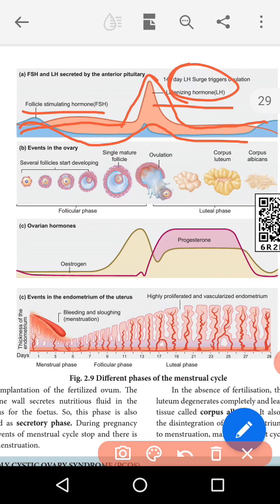Then the next diagram, when the egg is produced inside of the ovary. They have covered the three layers: primary follicle, secondary follicle and tertiary follicle. After this, during the ovulation time, the egg comes out from the ovary.